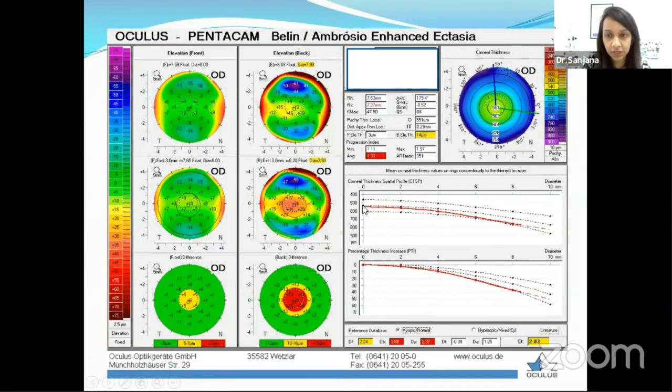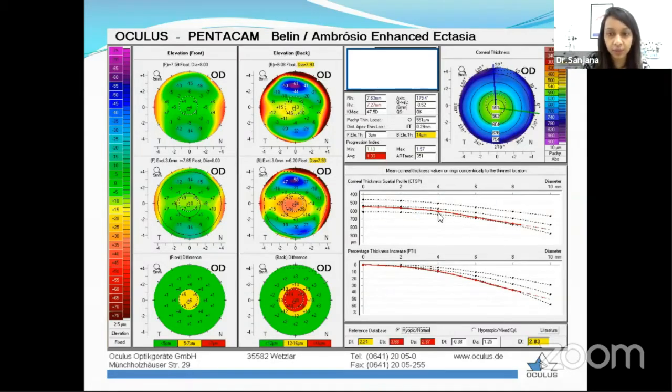Now, normally we see that this should be coinciding with the center line. Now, the center line is considered as normative data, and the lines above and below are actually 2 standard deviations above and below the normative data. So the patient's scan, which is represented in red, will usually coincide with the center line, up to 6 millimeter. And beyond the 6 millimeter, we normally see a dip, indicating that the thickness increases from the center, and beyond 6 mm, the thickness becomes more than the central area.